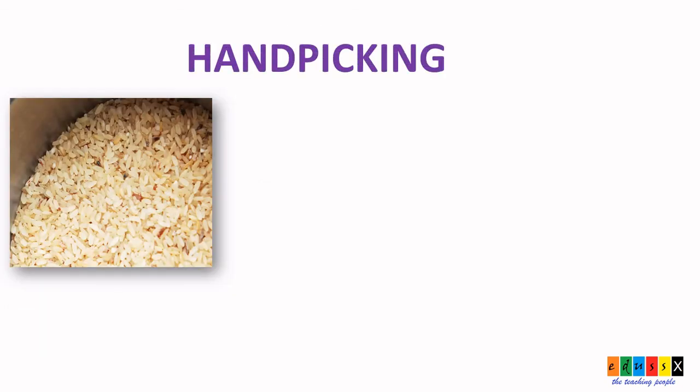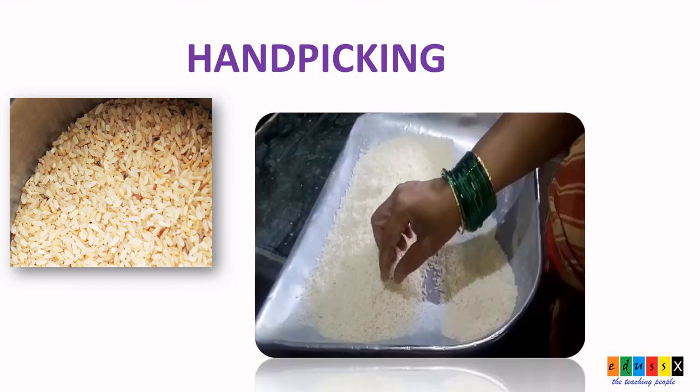Next is a simple separation method, that is hand picking. How do we separate a stone from rice? If the stones are visible among the grain, we can easily pick them by using our hand itself. This process is called hand picking.